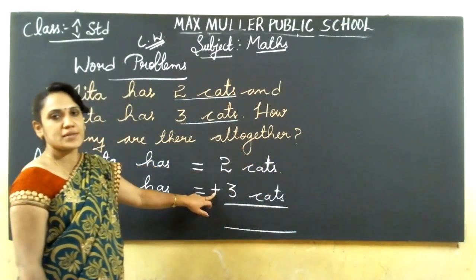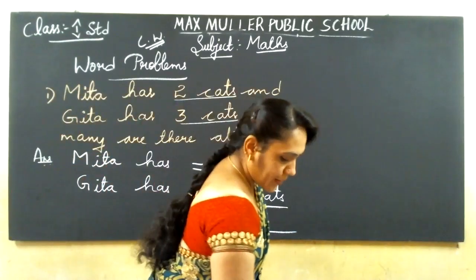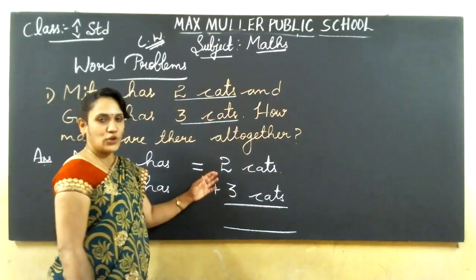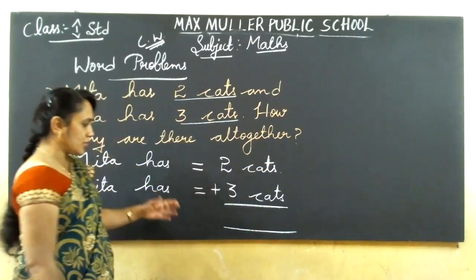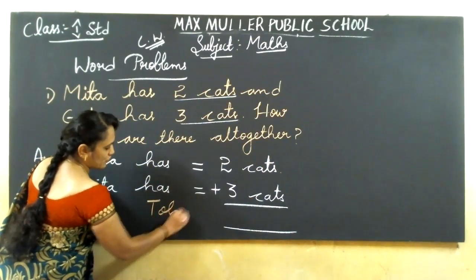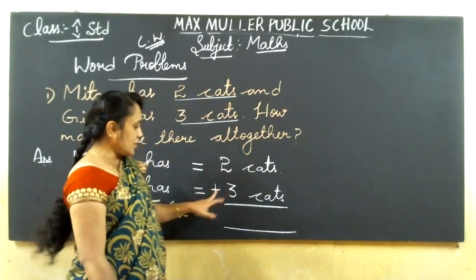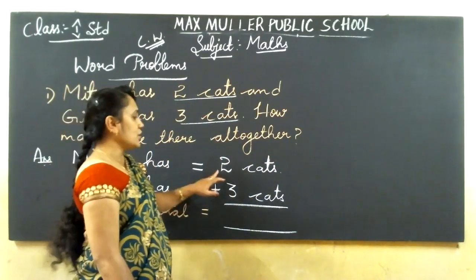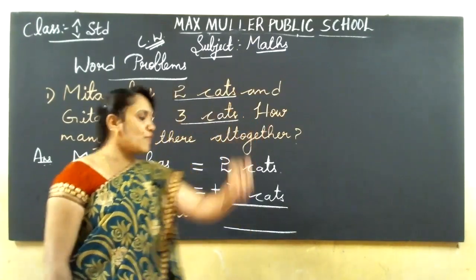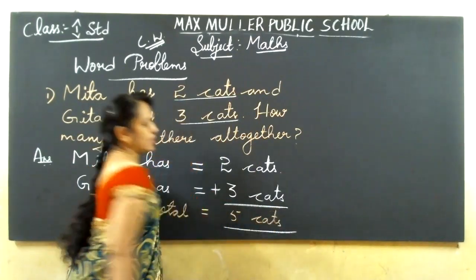So you should put a plus symbol here. Addition you should do. You know addition? I taught you vertical addition and horizontal addition, all we have taught, isn't it? How to keep it in mind, count on fingers and write. Now count how many are there in total. Write in the third line, total. How many cats are there? Since the plus symbol is there, you should do addition. 2 in the mind, 3 on the fingers. After 2: 3, 4, 5. So totally how many cats? 5 cats are there.